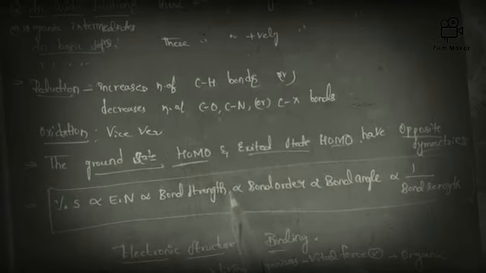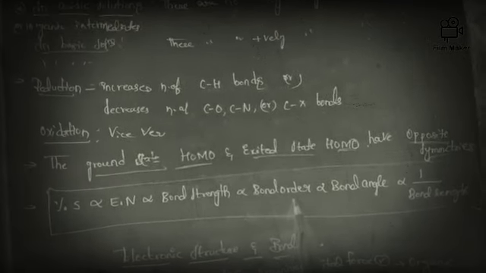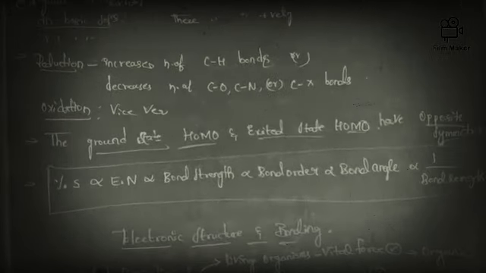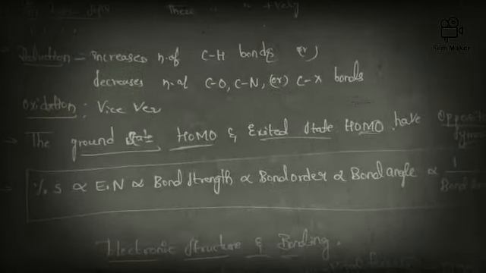Bond strength is directly proportional to bond order. Bond order is directly proportional to bond angle, which is inversely proportional to bond length. Just try to remember this, stress, this is important.